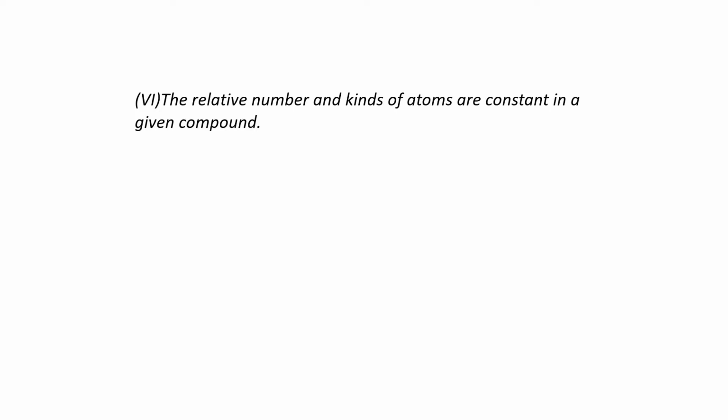And the last postulate, that is postulate number 6: the relative number and kinds of atoms are constant in a given compound. This is nothing but your law of constant proportion, where all the elements combine in a fixed ratio to form a particular compound, right? If I take the example of water, in this case every time 2 hydrogen and 1 oxygen will combine together, right?